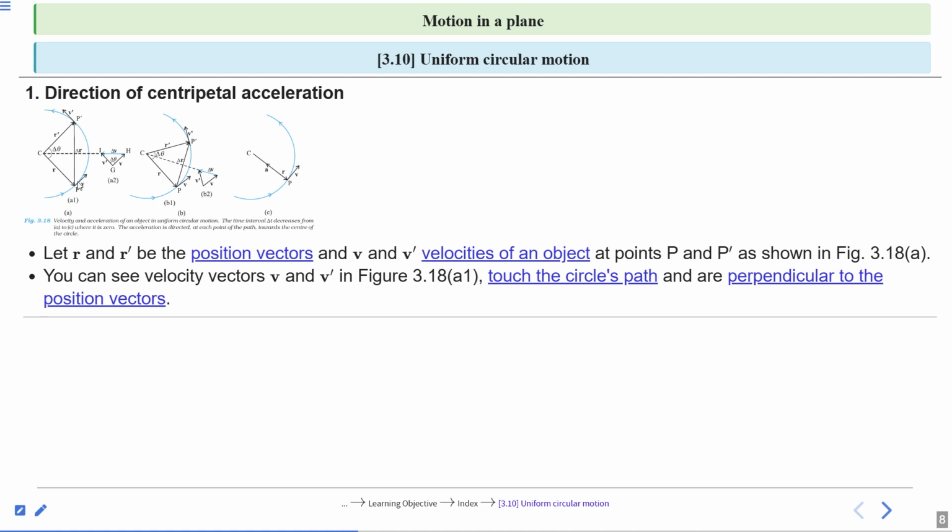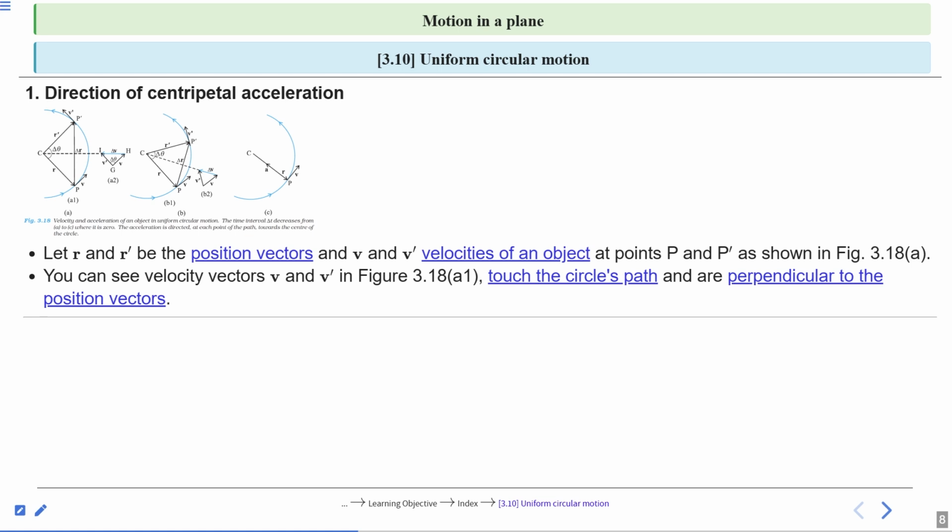At point P and point P prime, the velocities are perpendicular to the position vectors, r prime and similarly r. So we can say velocities are perpendicular to position vectors. Is this topic easy or not?